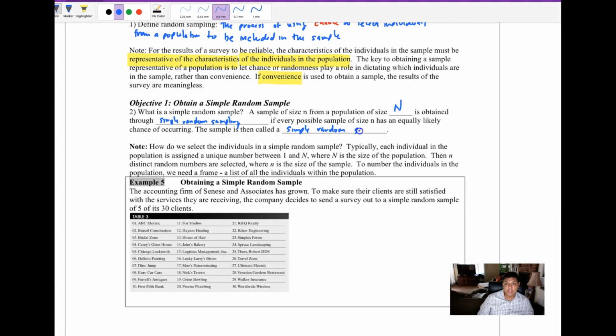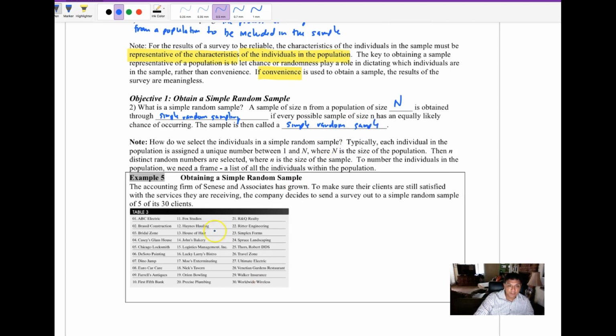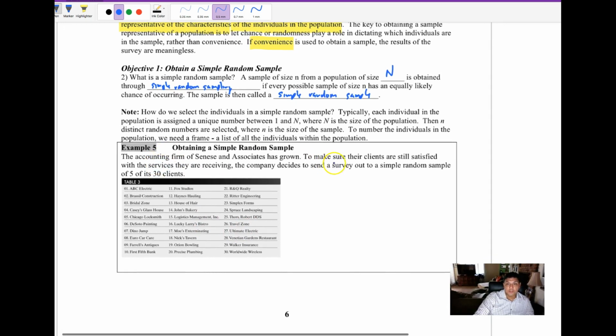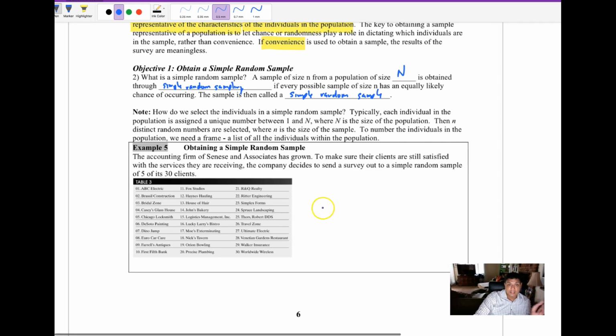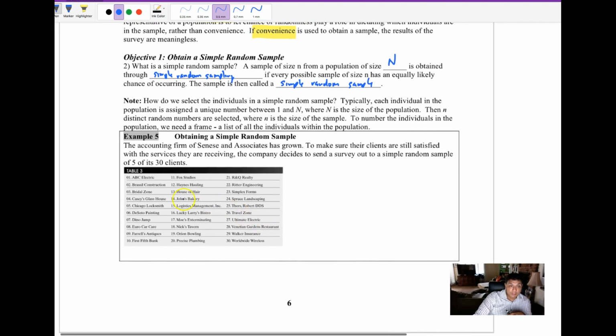In this case, let's say we have 30 clients, and the firm wants to select 5 of these 30 clients. How would you do that? In a simple random way, you can put these 30 names in a hat and just pull them out.